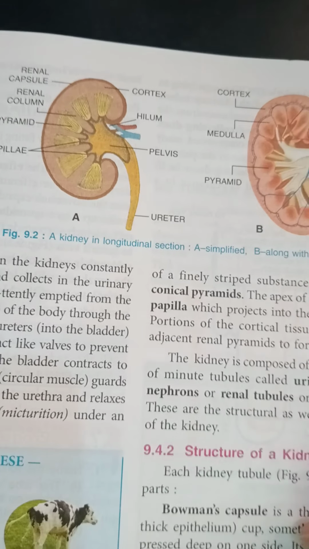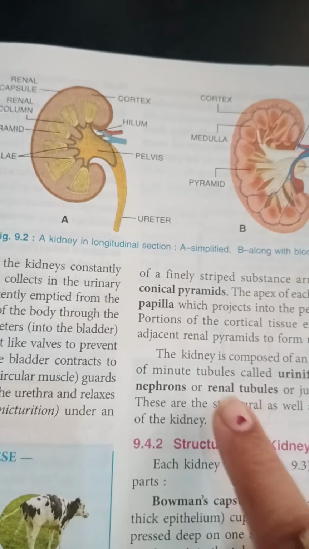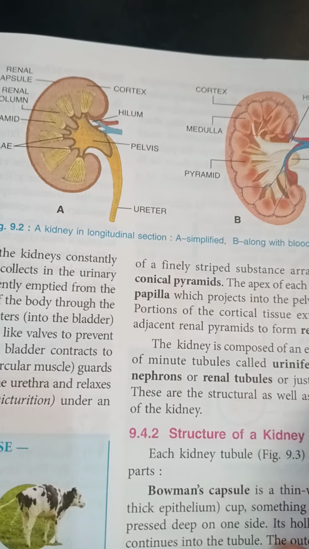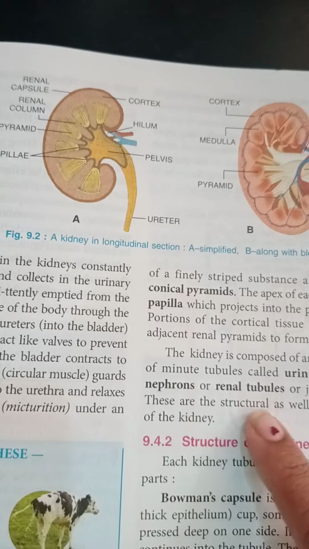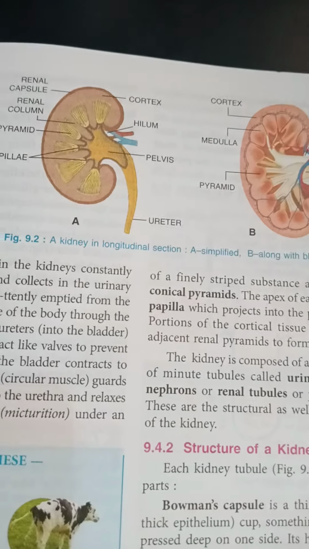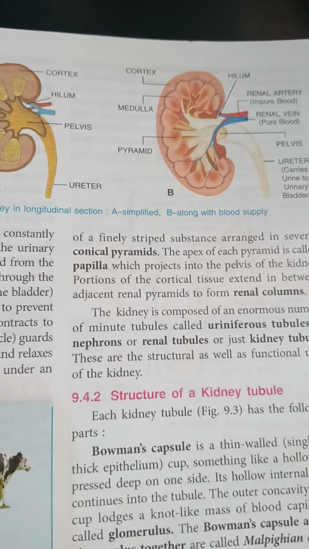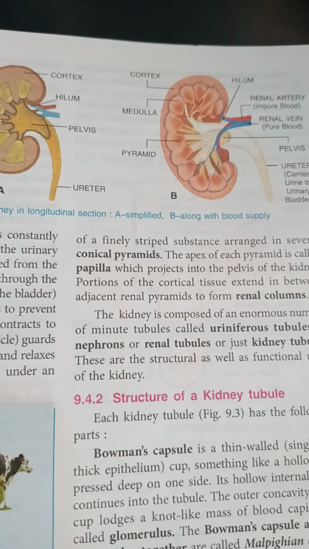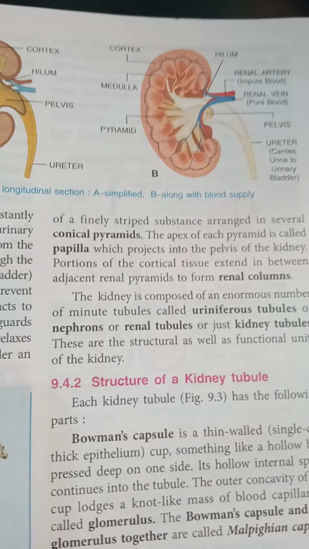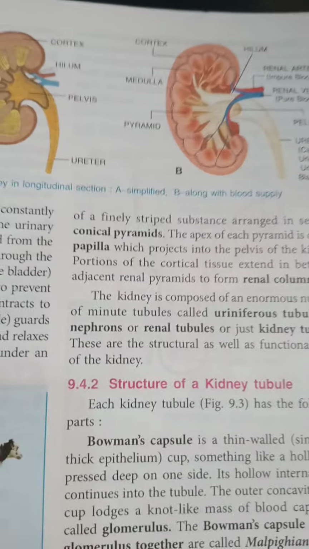Portions of the cortical tissue extend in between adjacent renal pyramids to form the renal columns. The kidney is composed of many minute tubules called the uriniferous tubules, also known as the nephrons, the renal tubules or just kidney tubules. There are so many names for the nephrons, so don't get confused. First is the uriniferous tubule, second nephron, third renal tubules and fourth kidney tubules. These are the structural as well as the functional units of the kidney. Rest in the next class.